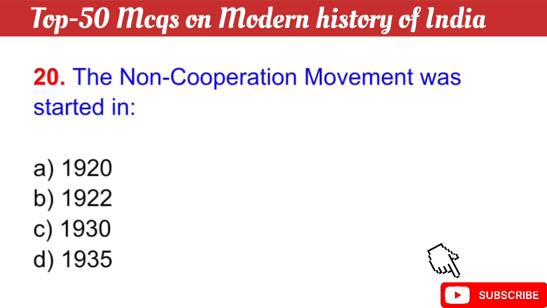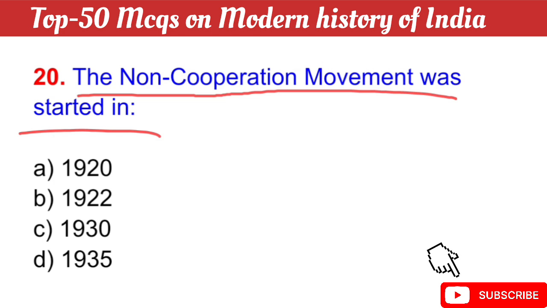Question number 20: The non-cooperation movement was started in? Your question is, the non-cooperation movement was started in? The right answer is option A, 1920. In 1920 the non-cooperation movement was started.